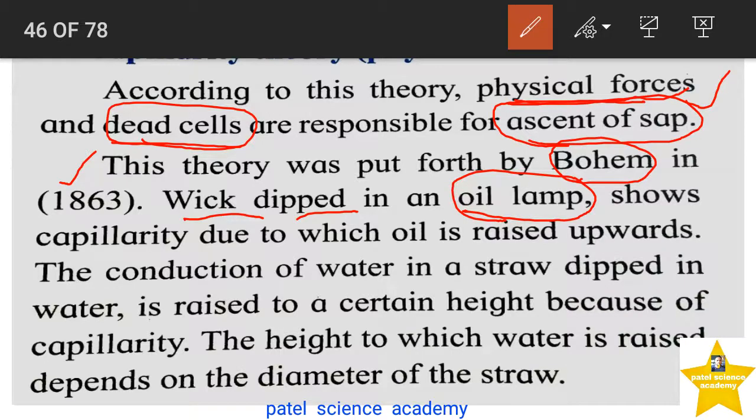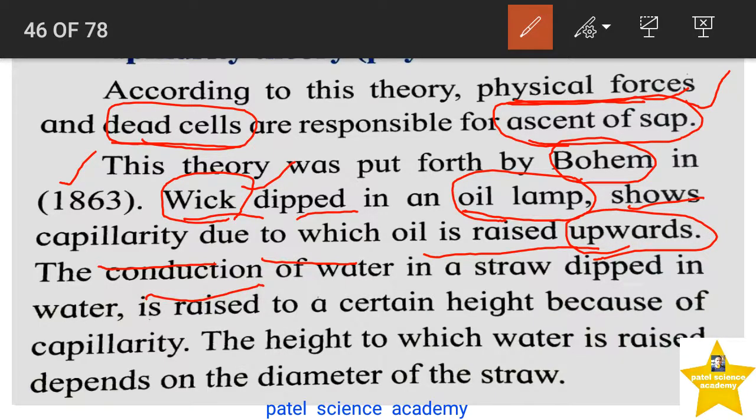According to this theory, if you use an oil lamp, the wick is a strip with a porous structure, which is responsible for the flow of any liquid from the lower direction to the upper direction by the process of capillarity. So the wick dipped in an oil lamp shows capillarity, due to which oil is raised in an upward direction, and similarly water in a straw dipped in water is raised to a certain height because of that capillarity. This is the basis of this theory.